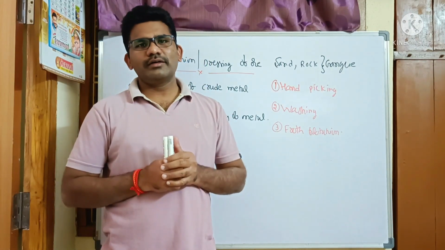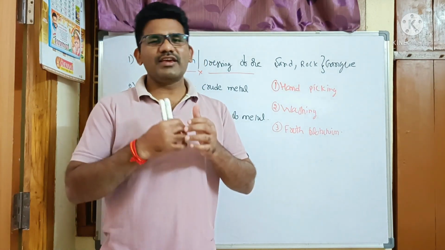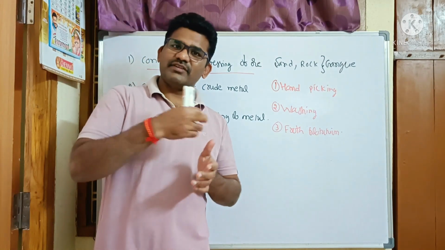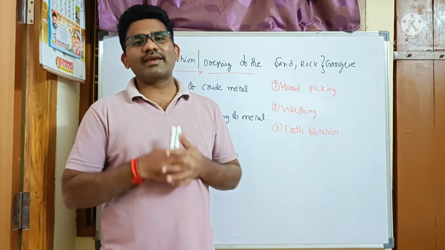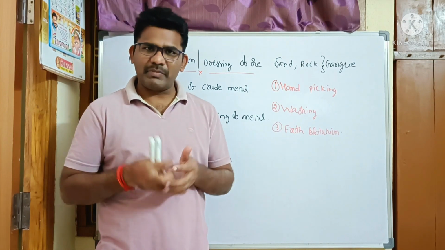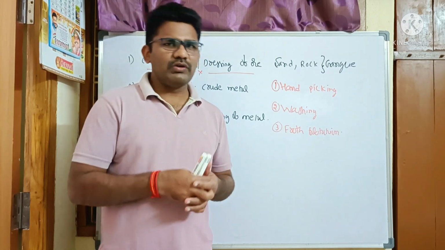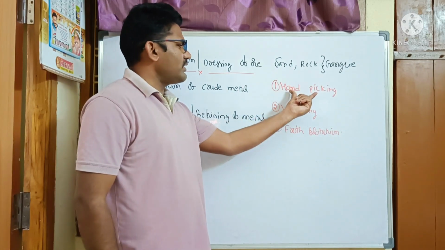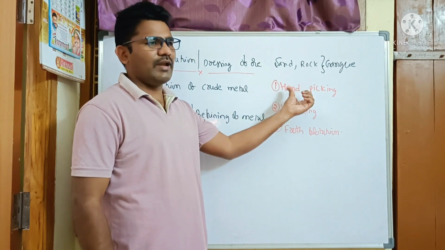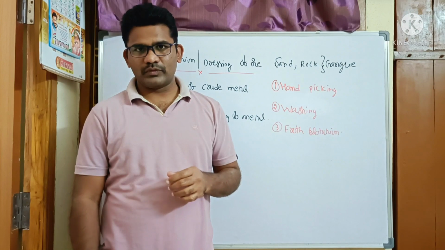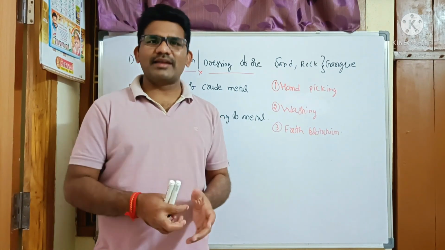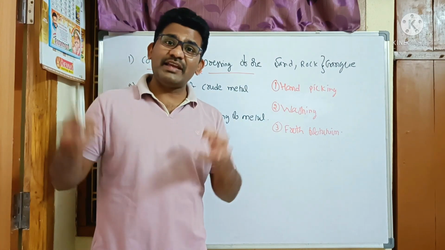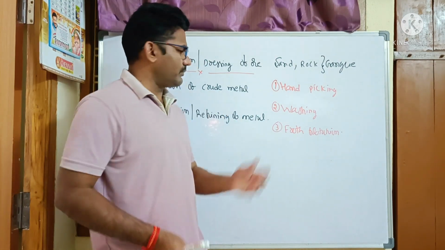Depending on the size of the impurities as well as the size of the metal, or different color characteristics of the metal as well as the impurities, those can be easily separated with the help of hand picking. So by hand picking, different size particles as well as different colored particles can be separated.